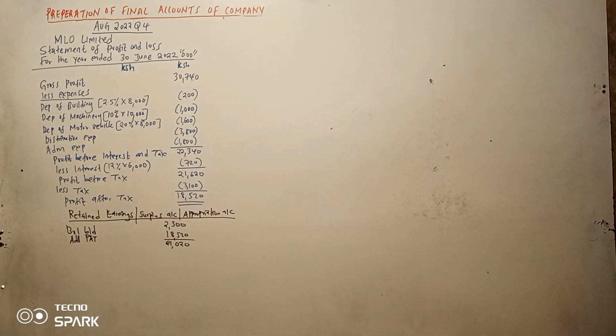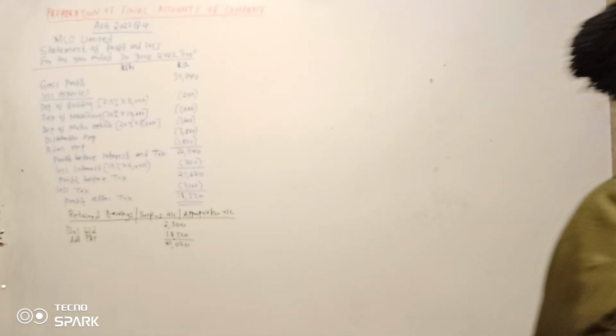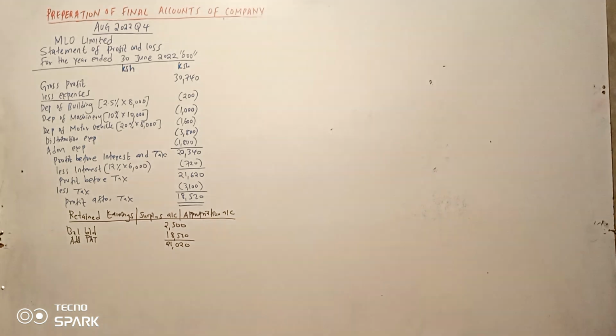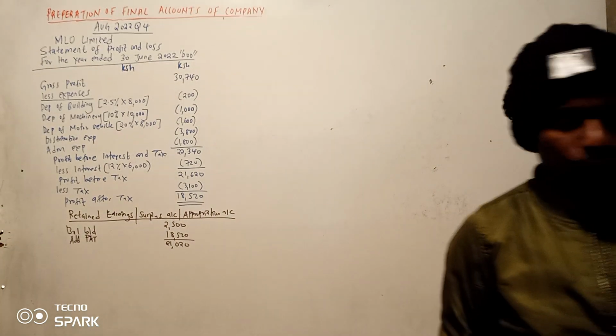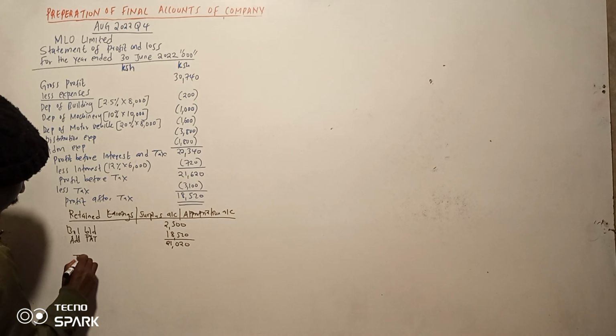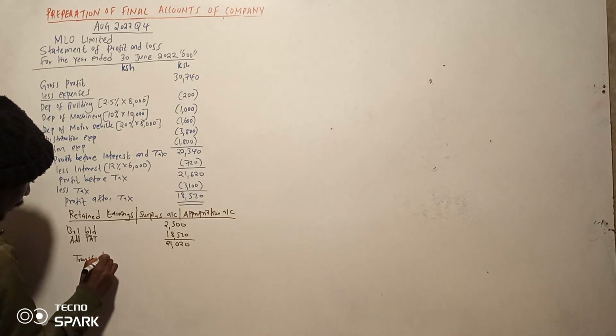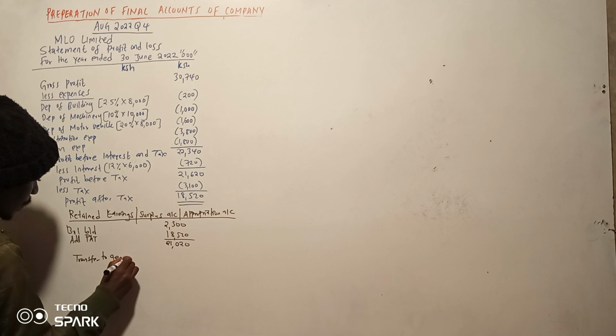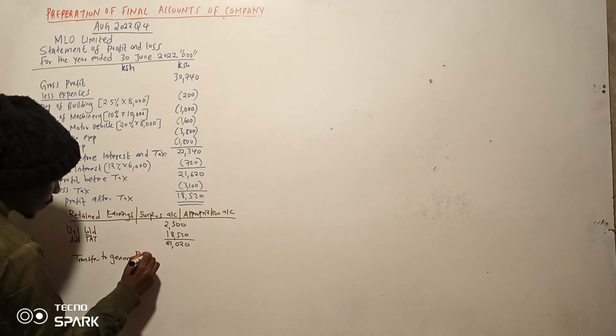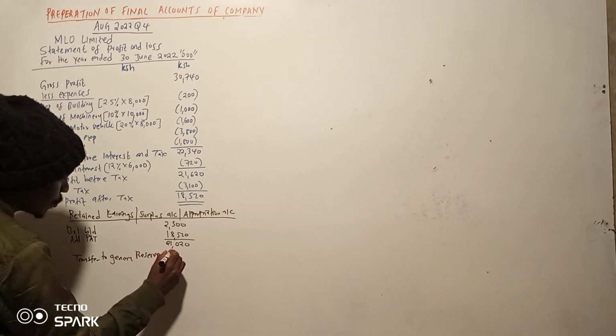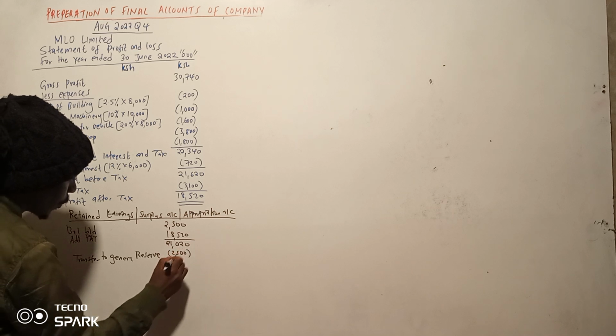And then we can check other. So we can start with the transfer. So let's go to the proposed. So transfer to the general reserve. Transfer inatoka, so kumaanisha you're going to reduce the amount.